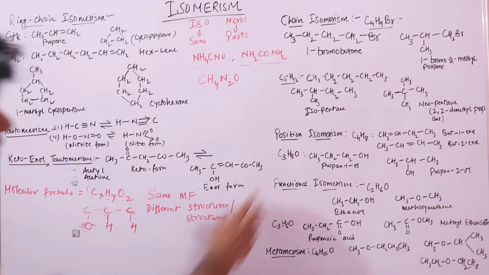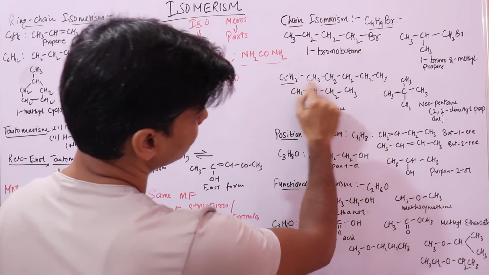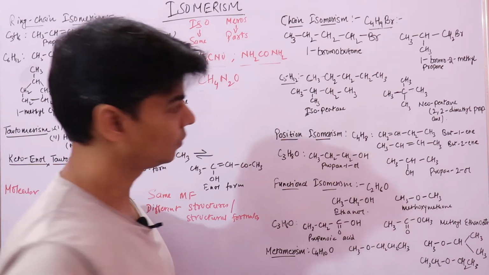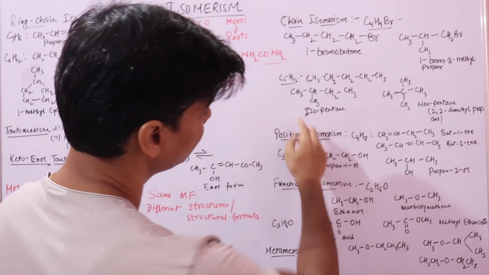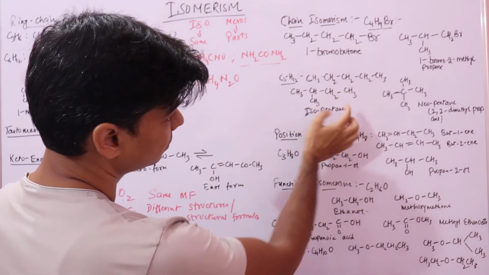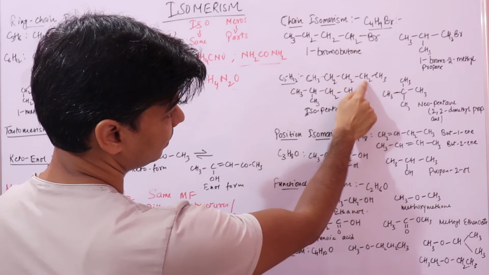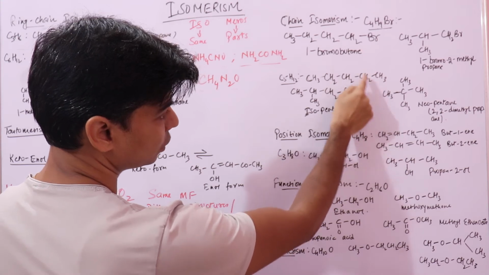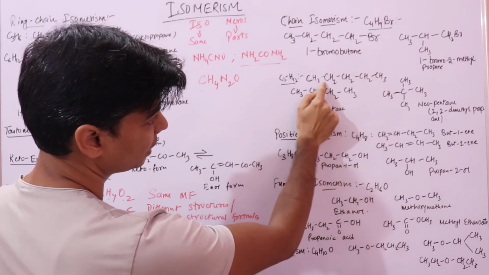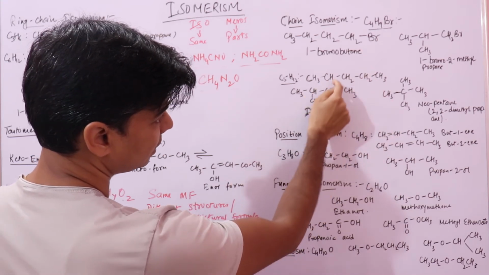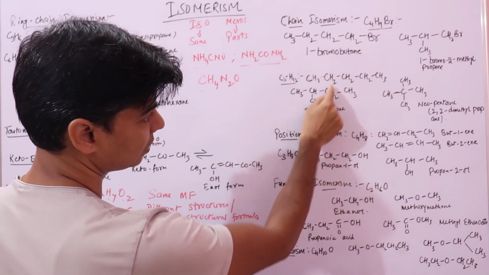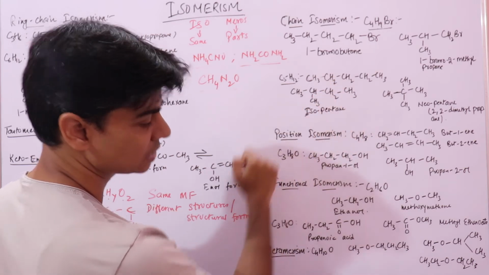Similarly, if you look at this, here you have 1, 2, 3, 4, 5. This is pentane. So I can create a branch. If I bring this carbon atom, this methylene CH2 group here, and with one hydrogen atom, it will form a CH3 group.